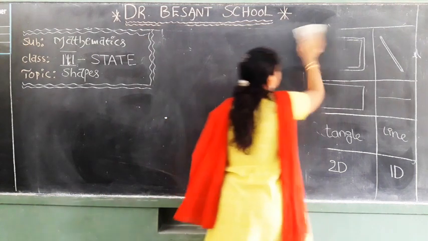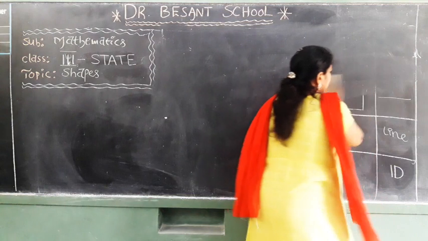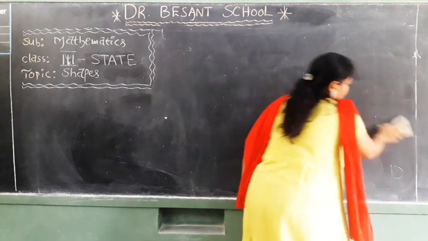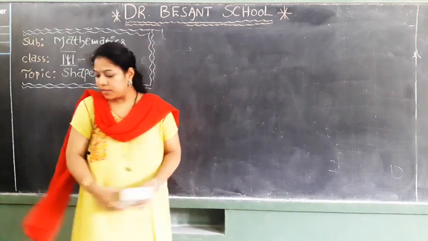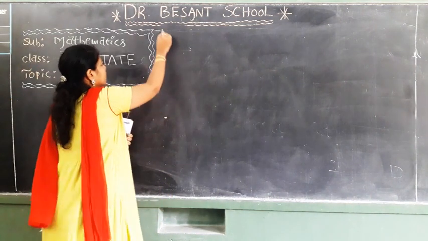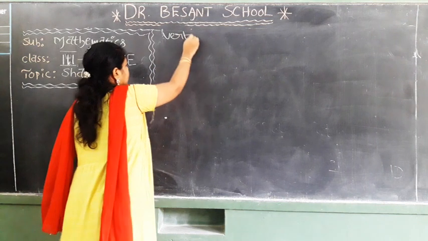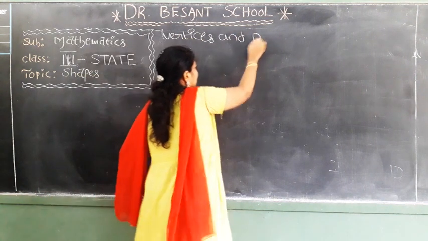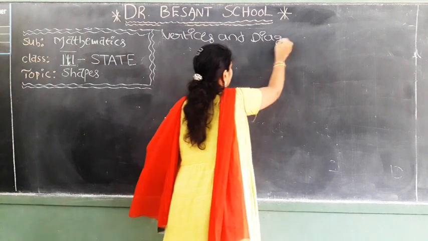Now we will learn about the vertices and the diagonals of the figures.